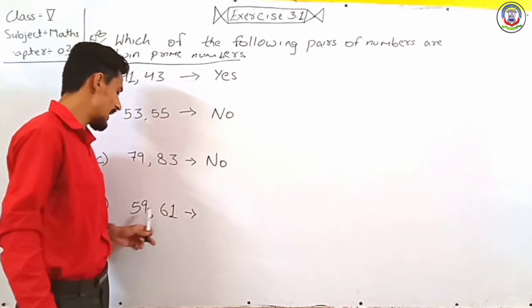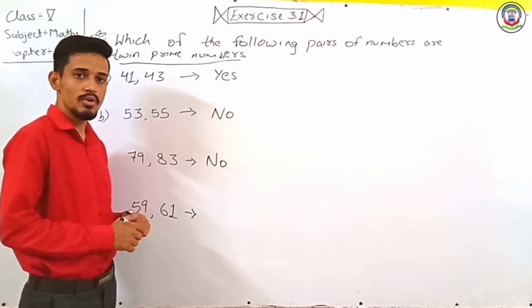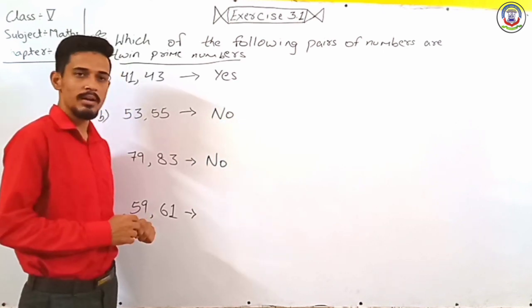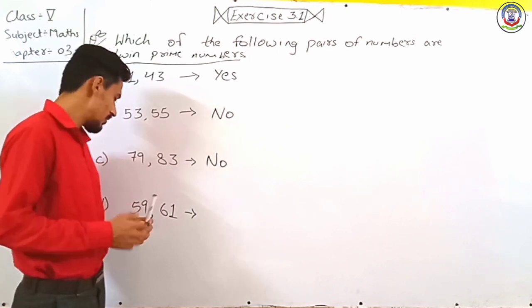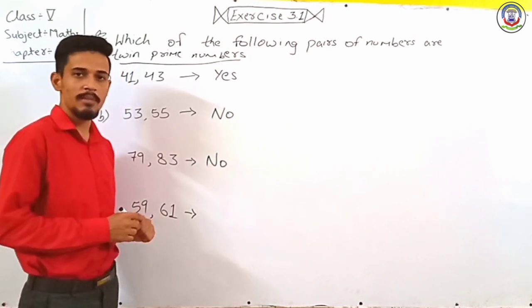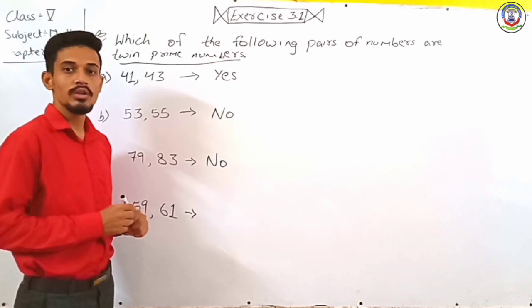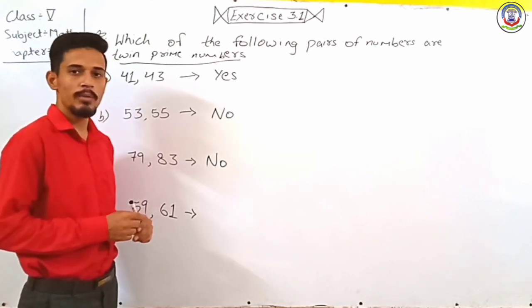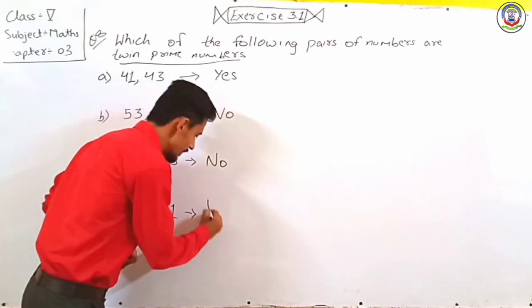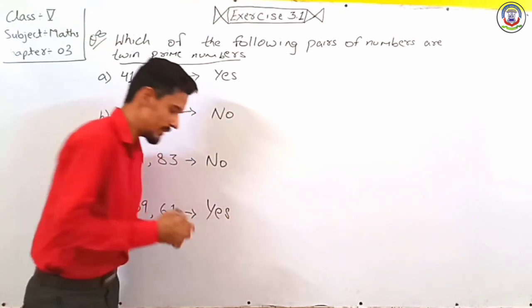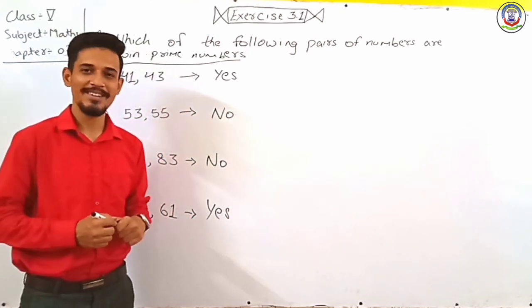Lastly, we have 59 and 61. So 59 is a prime number, 61 is also a prime number. Now we subtract 59 from 61, so we will get 2. So it fulfills the twin prime numbers rule. So it is a twin prime number. Okay.